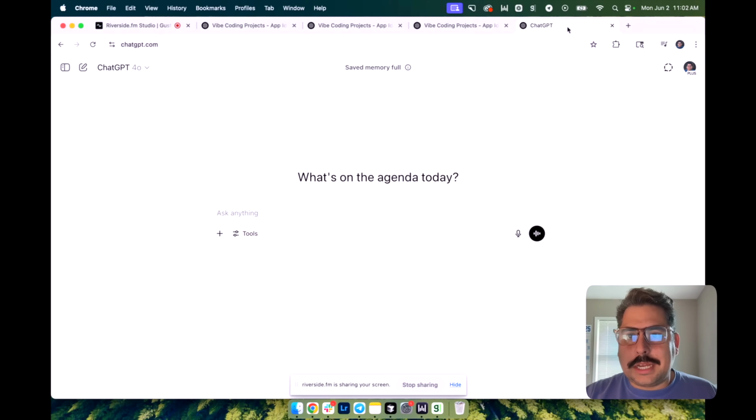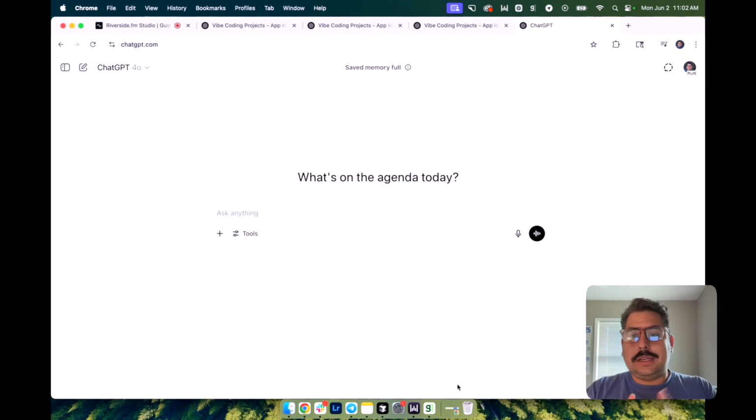Let's get into ChatGPT. Because I have no idea what I'm doing, I am gonna toggle between ChatGPT and Cursor to try and build this mobile app. The only caveats obviously are I do have a ChatGPT Pro subscription and I do subscribe to Cursor. But besides that, that is all I have going for me. So let's just start talking to ChatGPT and see what happens.